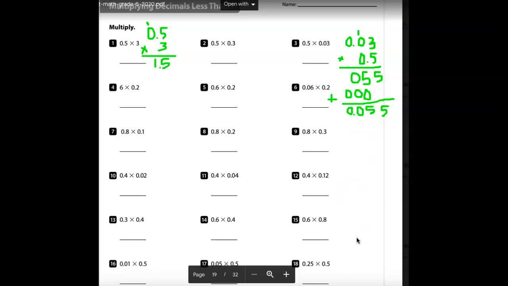I'm going to do number 16. So we're going to do 0.01 times 0.5. So you notice again, I haven't lined anything up. 5 times 1 is 5. 5 times 0. Well, I shouldn't say that I didn't line anything up. We always want to line up our numbers. I just didn't line up the decimal points.